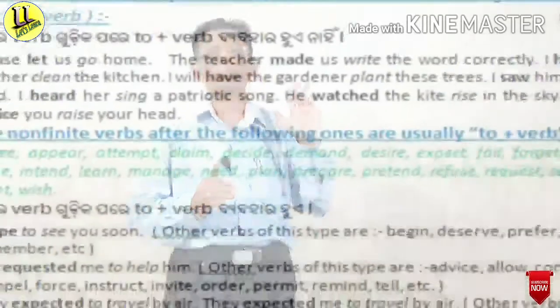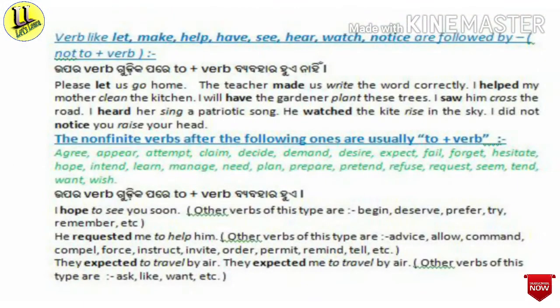Now you see verbs like let, make, help, have, see, hear, watch, notice. These are followed by not to plus verb. That means we can't use to before this verb.